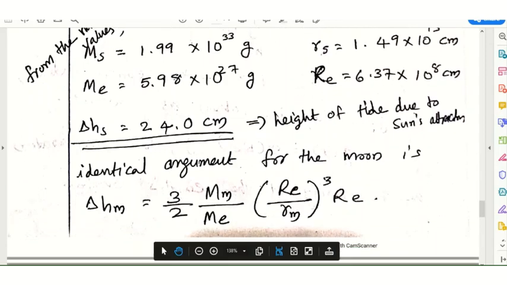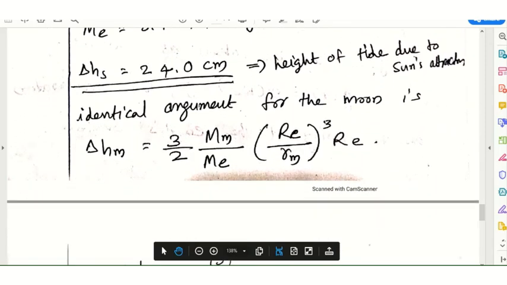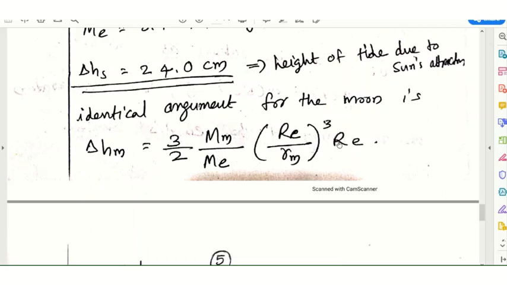Due to the moon there is some tidal effect. For that we will get the equation as delta HM is equal to 3 by 2 mM E by ME into (RE by RM) whole cube into RE.